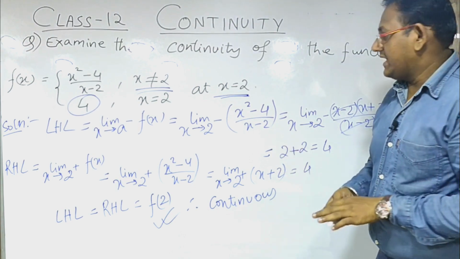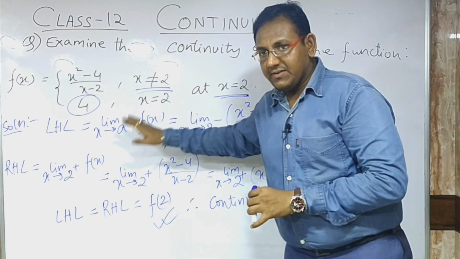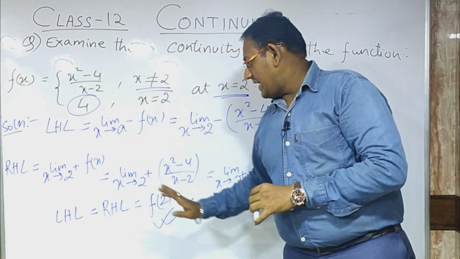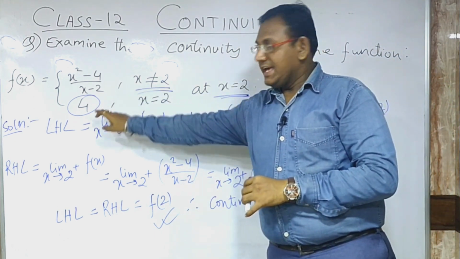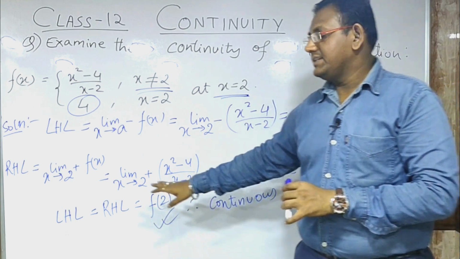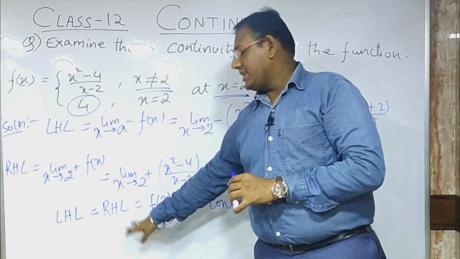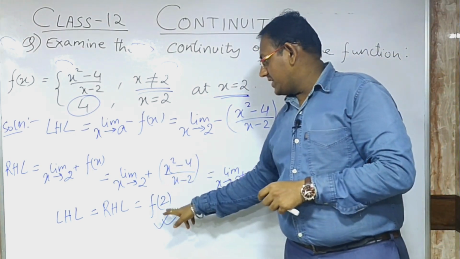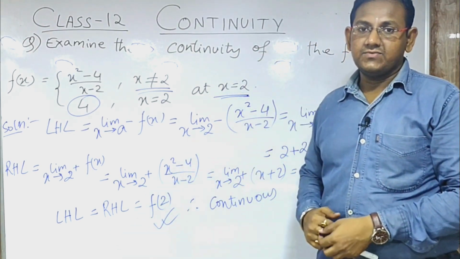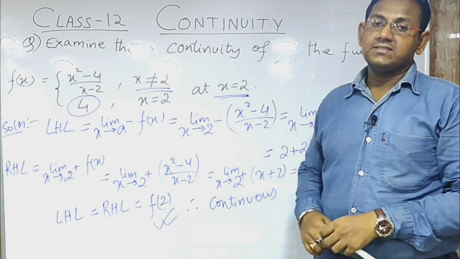So we understood that the first thing is to simplify the left hand limit, then the right hand limit, and then check whether the function at that point is satisfying or not. Even if any one condition doesn't satisfy, then we will say that it is discontinuous. It is compulsory that all 3 conditions need to be satisfied. Then only we can say that it is continuous.